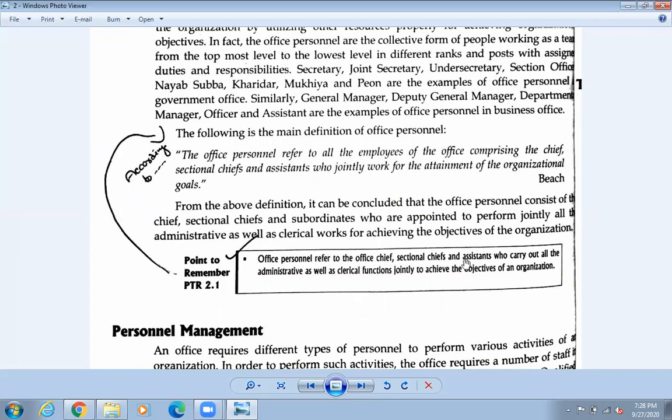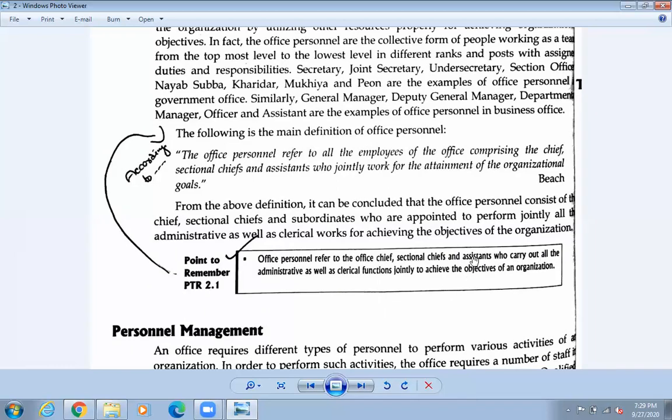Okay, I told you 3 levels are there: first level, second level, and third level are there. So office chief is the head of the office. Okay, so sectional office, that means they are going to put different person in different duties. Let's say different person, so they will plan it for this one. And the next one, who was given work just now? Okay, suppose A B C D have not been given work yet. Okay, they are the assistant, they are the real workers of the school. Okay, otherwise the office is office and all. So they are the third level.